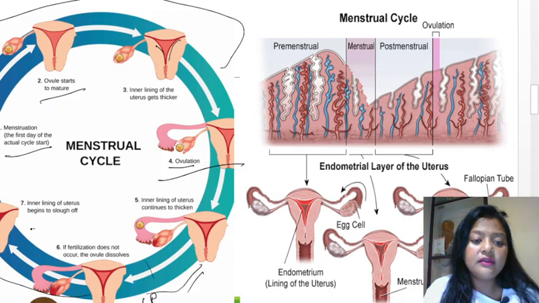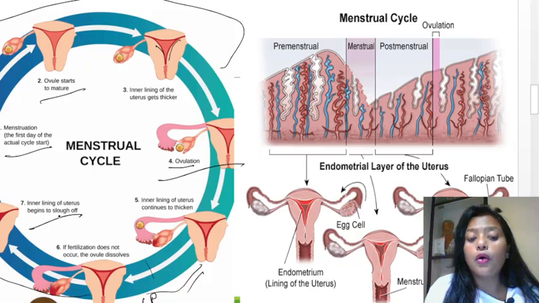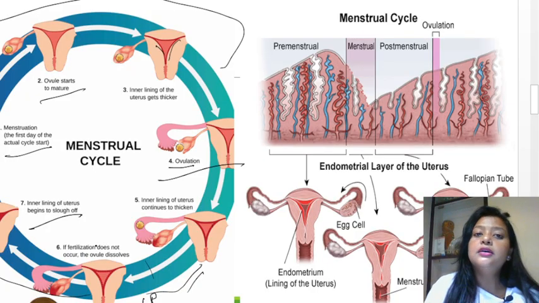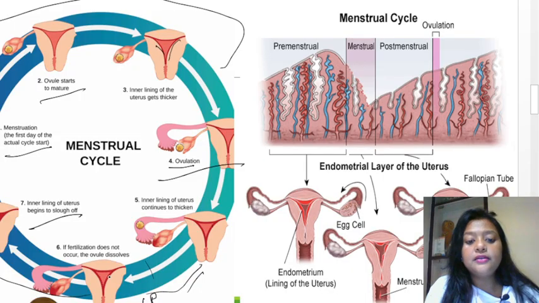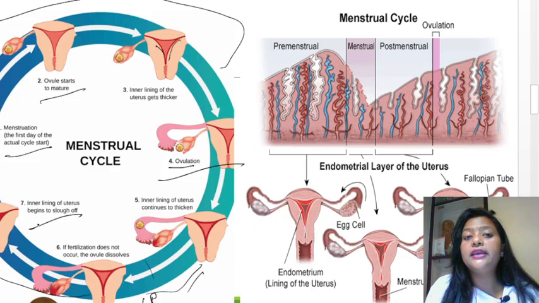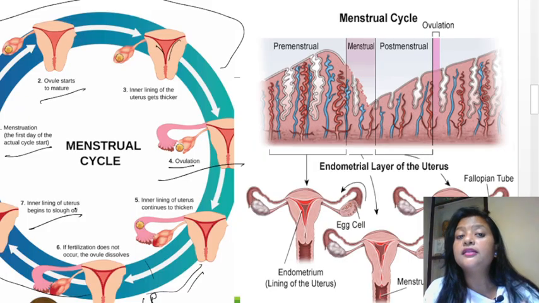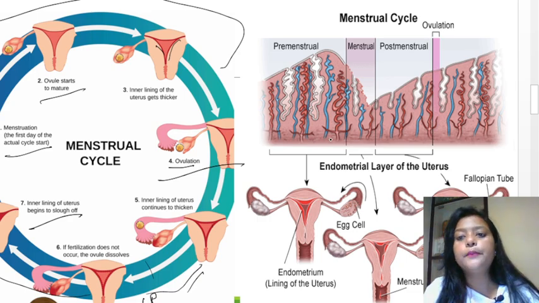At the end, you can see the seventh point. You can see the inner lining of the uterus begins to slough off. That means when the fertilization does not occur and the fertilized egg is not implanted in the lining, what happens? The ovule dissolves because it was not used. It dissolves, and slowly what happens? The inner lining of the uterus, which was thickened, begins to slough off, or it begins to rupture. Okay, it gets ruptured.